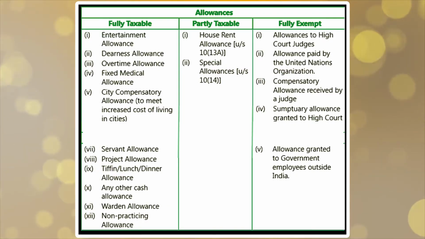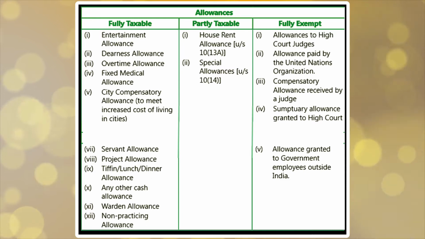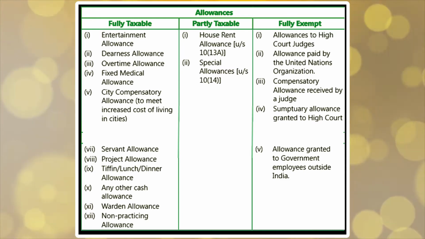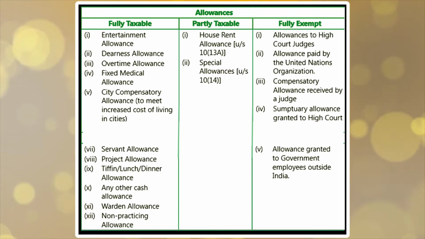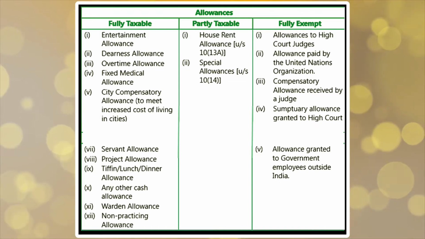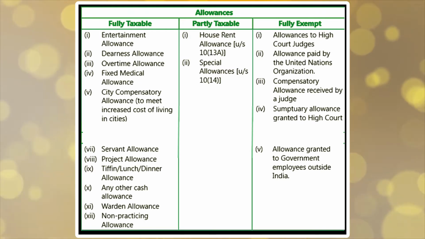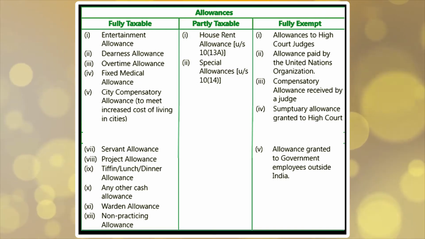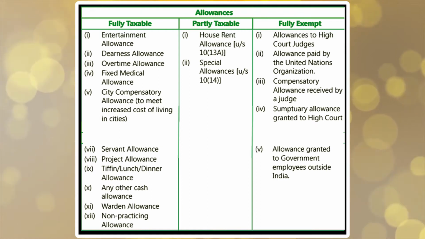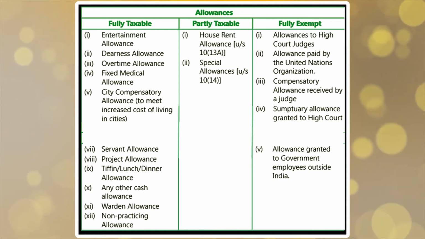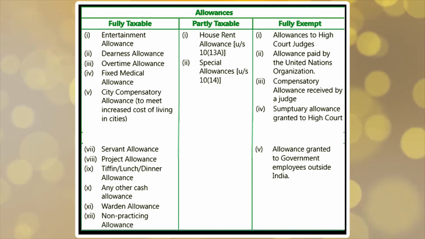There are three categories of allowances. One is fully taxable allowance, that is, these allowances are fully taxable. There are fully exempted allowances, that is, these allowances are not chargeable to tax. And thirdly, partially exempted allowances, that is, part of this allowance is taxable and part is exempted.